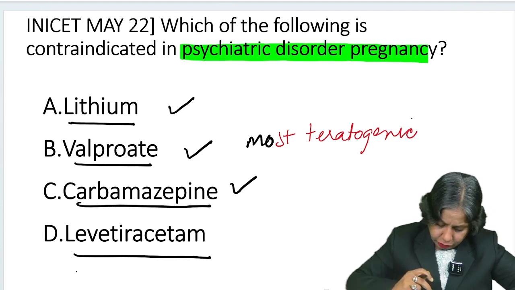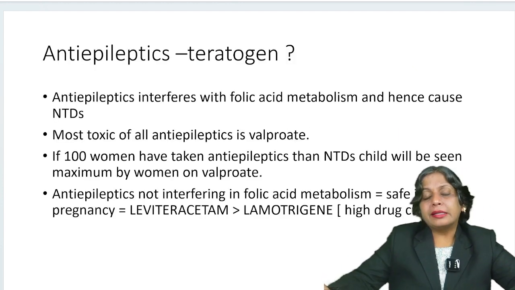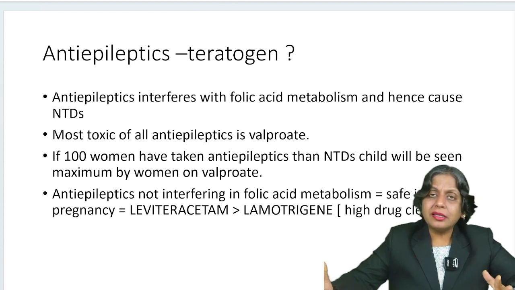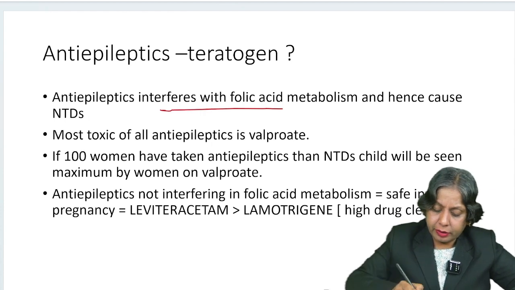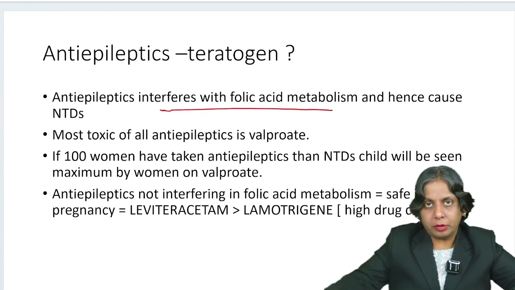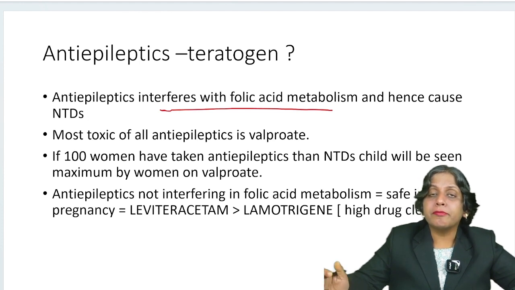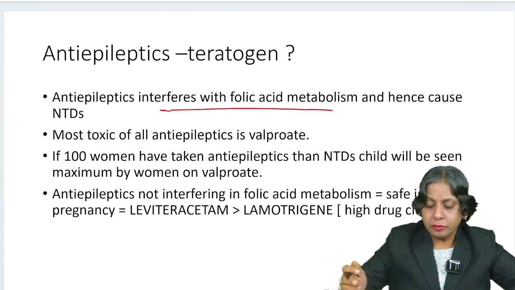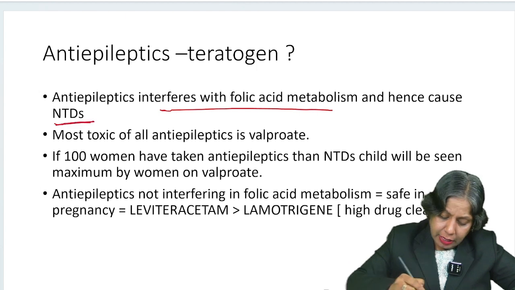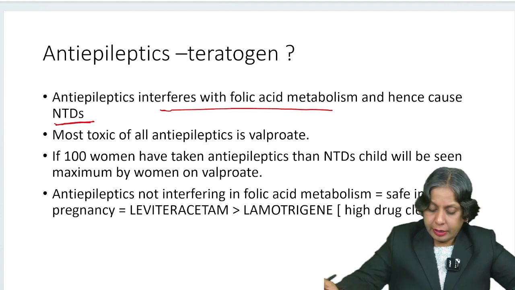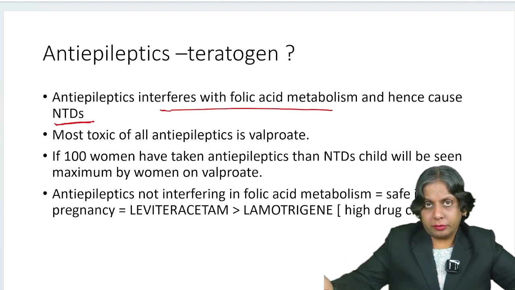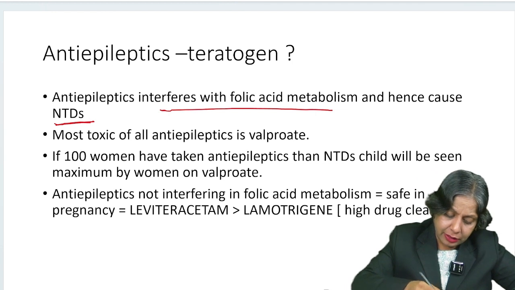Let's see why the anti-epileptic drugs are teratogenic. The anti-epileptic drugs interfere with folic acid metabolism, and folic acid is a must for neural tube closure in the fetus. Because they interfere with folic acid metabolism, they cause neural tube defects. Out of all the anti-epileptic drugs, the most toxic is valproate.